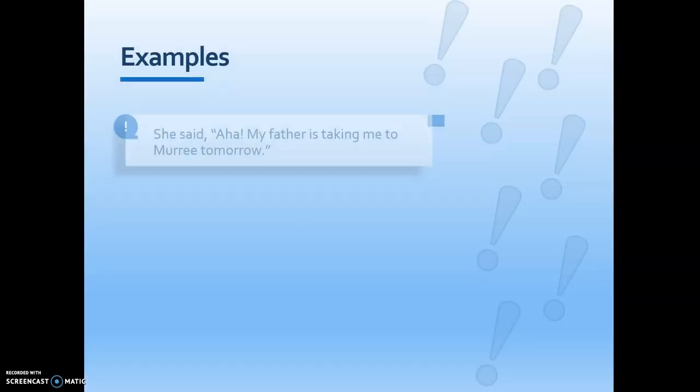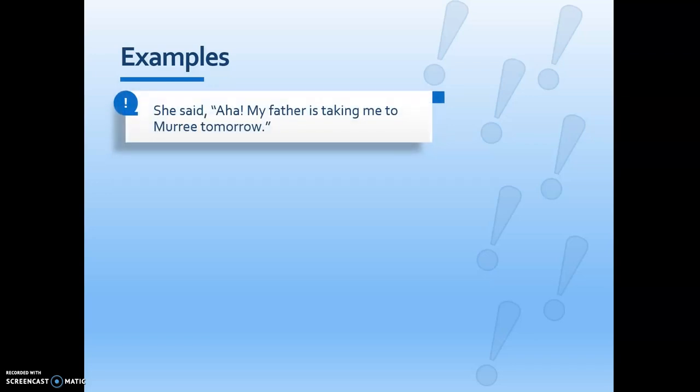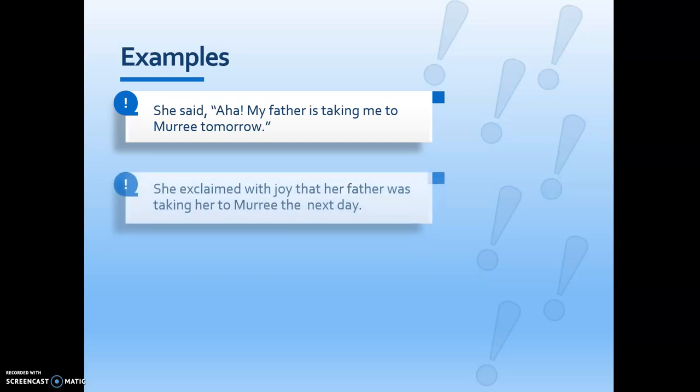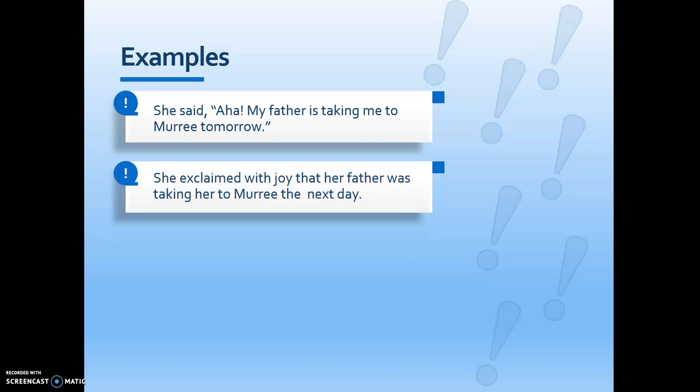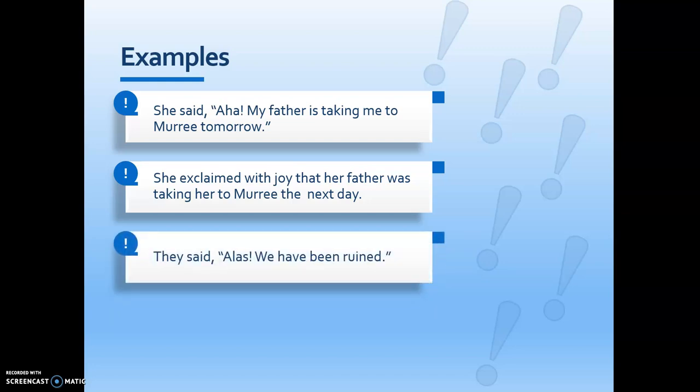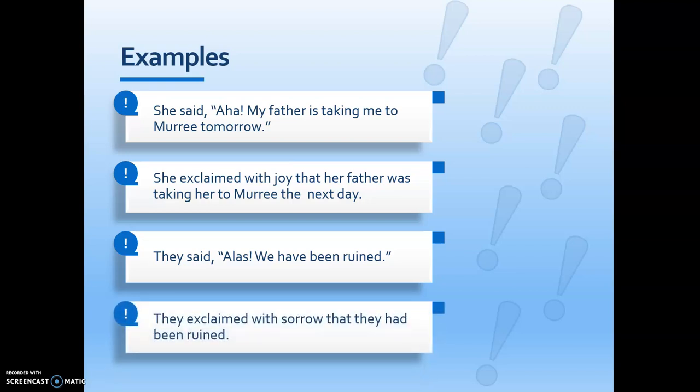Examples. She said, "Aha, my father is taking me to Murree tomorrow." Now this sentence shows joy. So we are going to use, she exclaimed with joy that her father was taking her to Murree the next day. Remember, all other changes will be needed in the same way as we studied. They said, "Alas, we have been ruined." Now this is a sorrowful situation. They exclaimed with sorrow that they had been ruined.